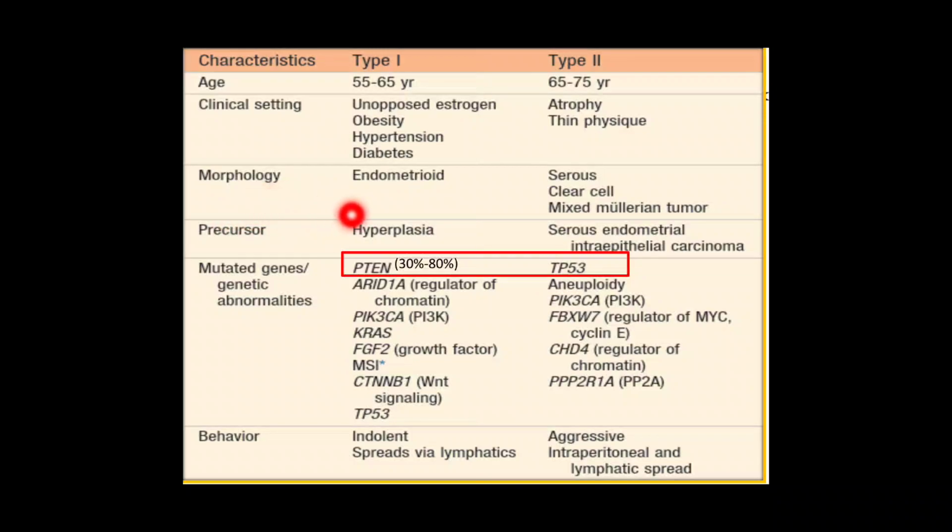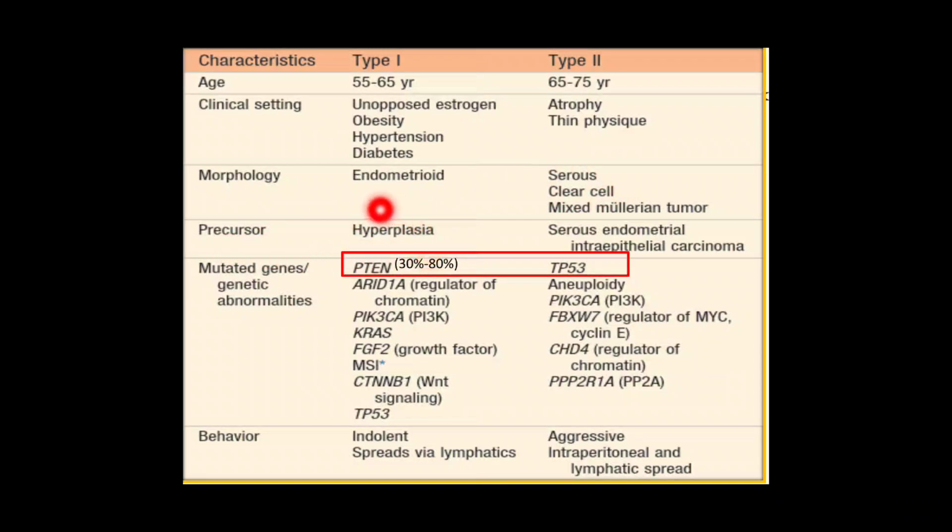Then for morphology, the most common morphology of type 1 is endometrioid. The glands are similar to that seen in the normal endometrium. So there is just glandular proliferation. While in type 2, there are different morphologies seen, different histologic types. First is serous, clear cell, mixed Mullerian tumor, and the most common morphology is serous.